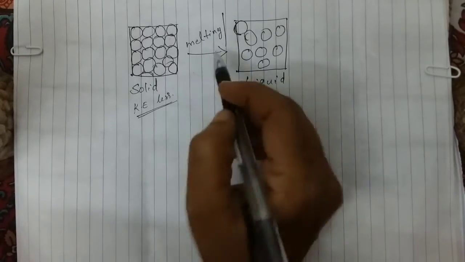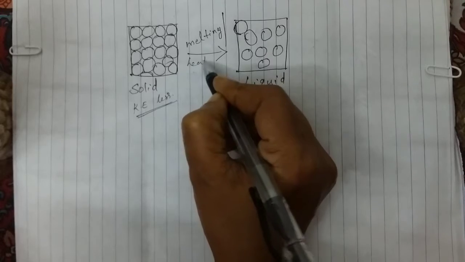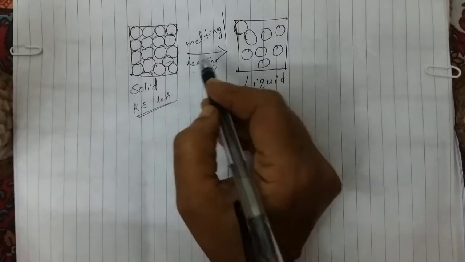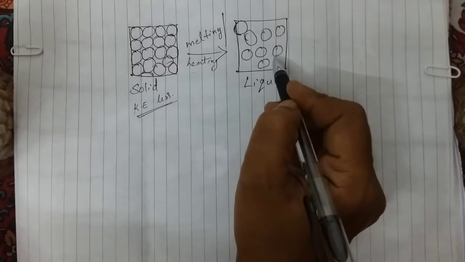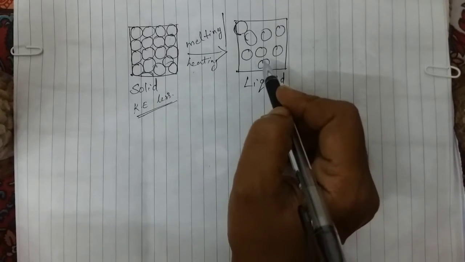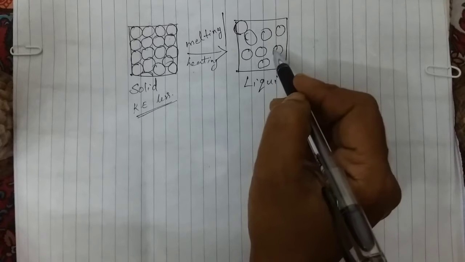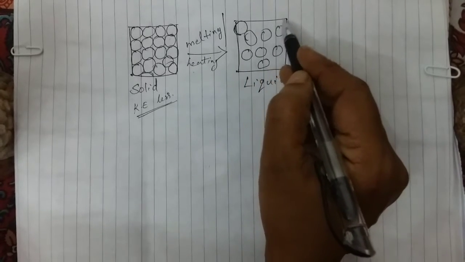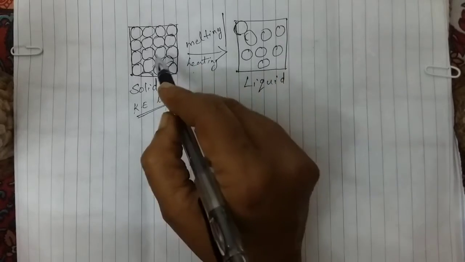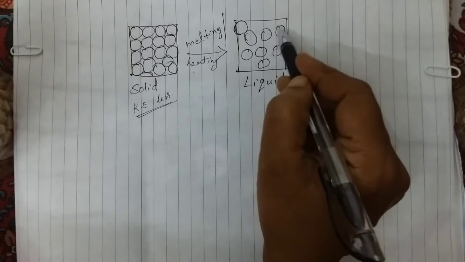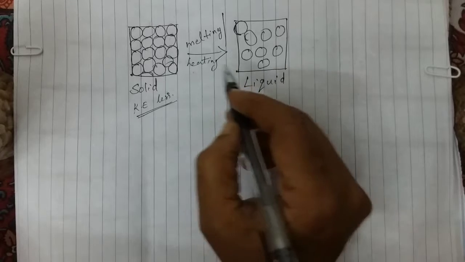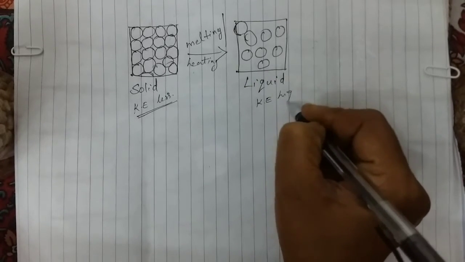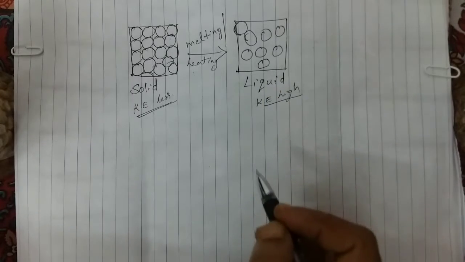Okay, so when we heat the solid, it is converted to the liquid state. When it is converted to the liquid state, you can see that the particles move apart compared to the solid state, and they can move freely, and their kinetic energy is higher than in the solid state.